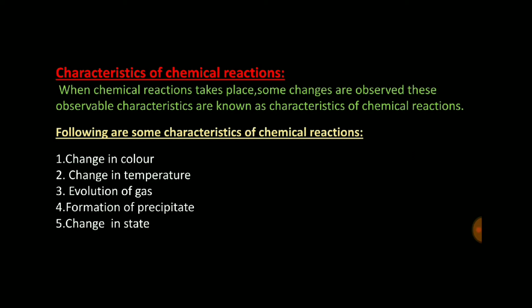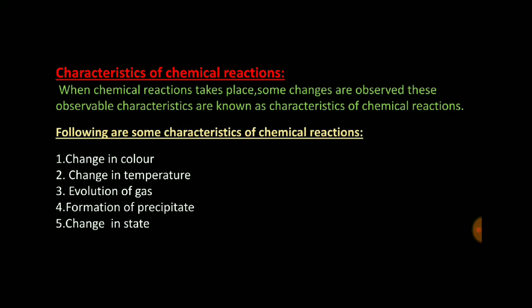Physical change means what? I have already told you that when only the states of the compound are changing, not their formula, then it is called physical change. But now, which are the characteristics which show that the change is a chemical reaction? When a chemical reaction takes place, some changes are observed, and these observable characteristics are known as characteristics of chemical reaction. So there are some characteristics.